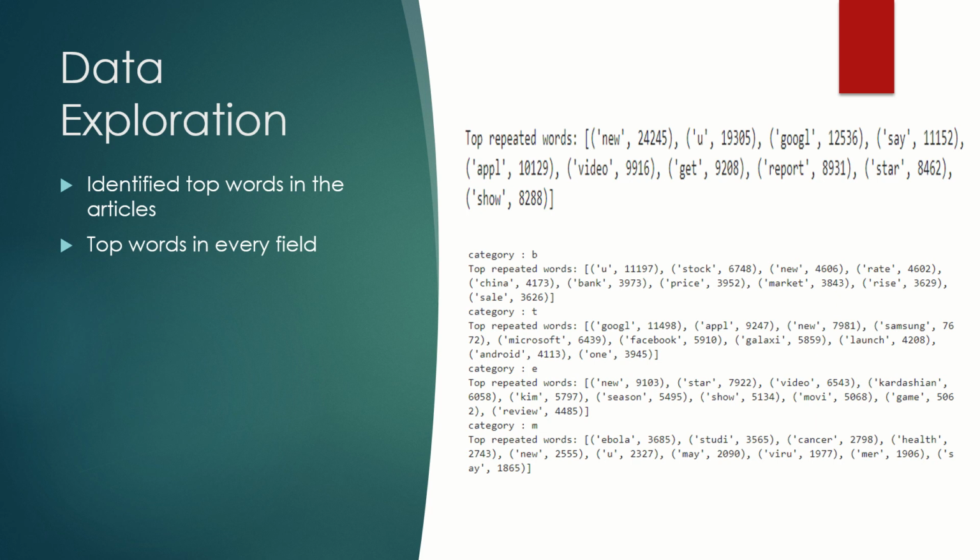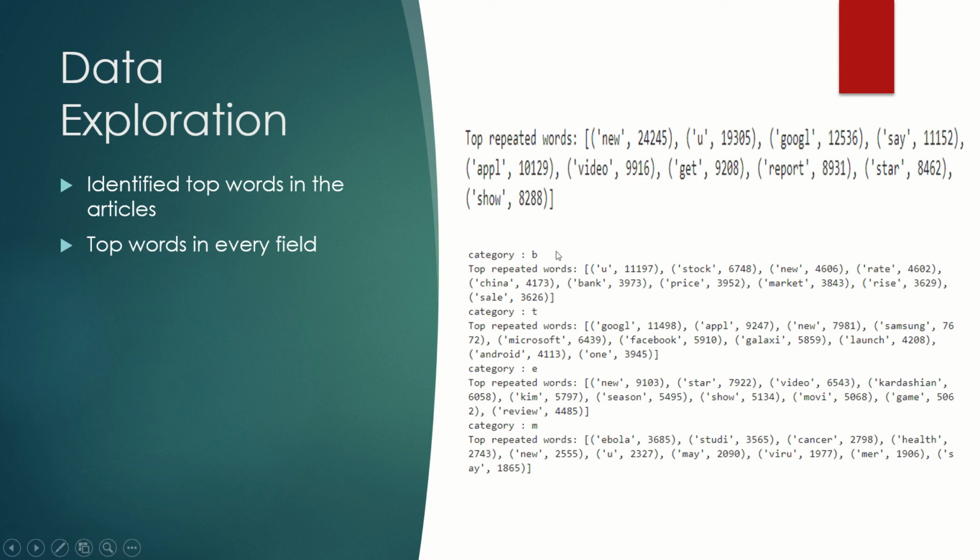So going into some data exploration. I did some top words. The top words which repeated in my data set are new, you. Basically, when I did the lemmatization, these words got detected. The U is US, and Google, Apple, Video, Get, Report, Star, Show. So these are more like new is like a new phone is releasing, a new vaccine is invented, sort of things.